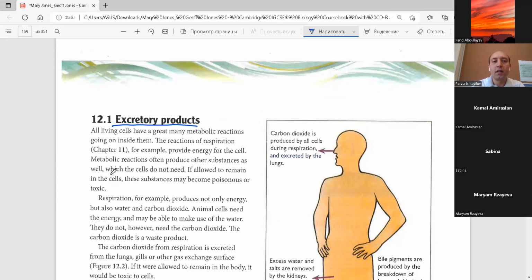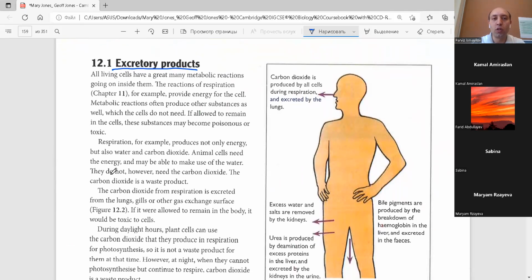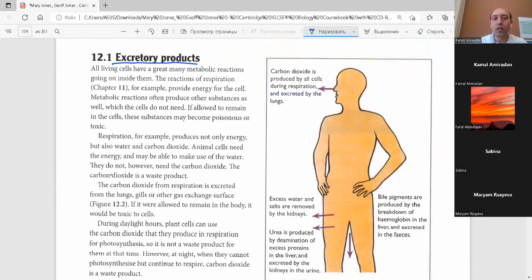Okay. So guys, here they are talking about these types of excretory products. If we go through them, here they are talking about respiration. Respiration, we know, produces energy, which living things need. But at the same time, they are producing carbon dioxide and water. Of course, water is not a poisonous substance, and carbon dioxide is not poisonous, but carbon dioxide is dangerous.